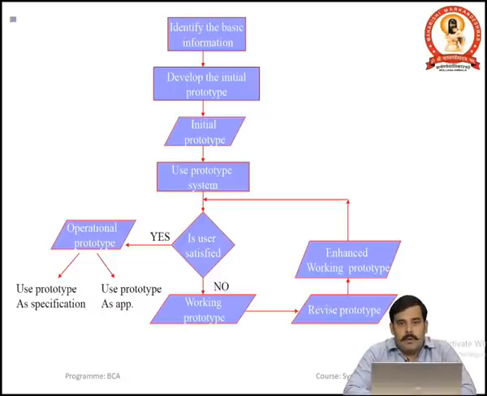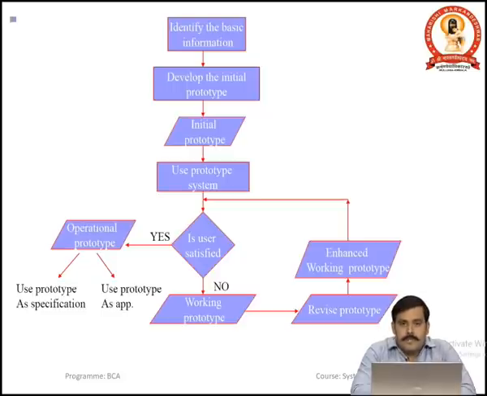We develop a model or propose a system, and that initial prototype will be demonstrated to the user. If the user is satisfied, at that time we go through the implementation and make the operational prototype, and use that prototype as a specification and as an application.